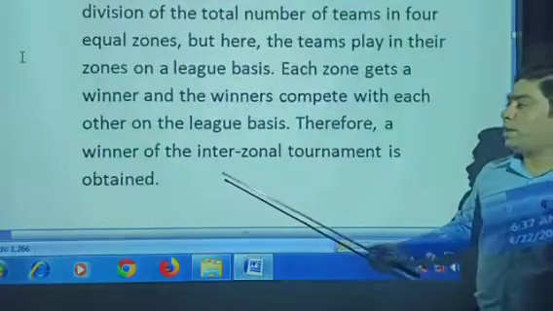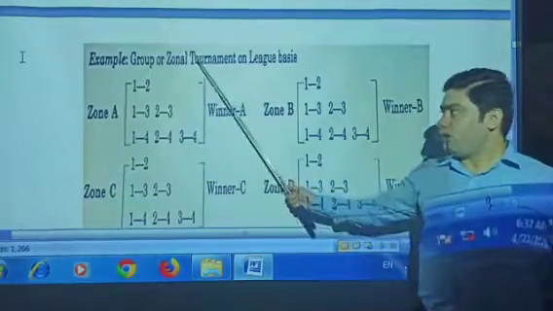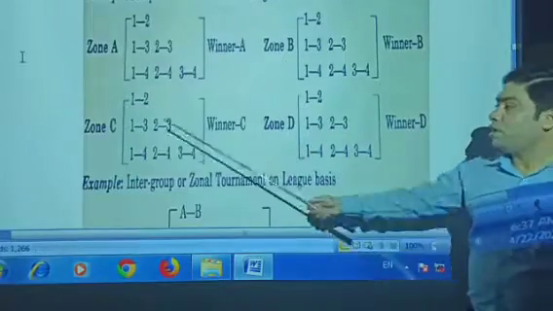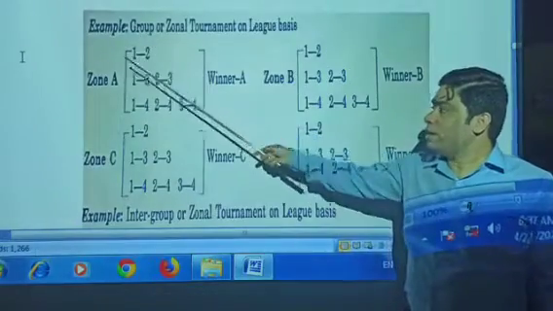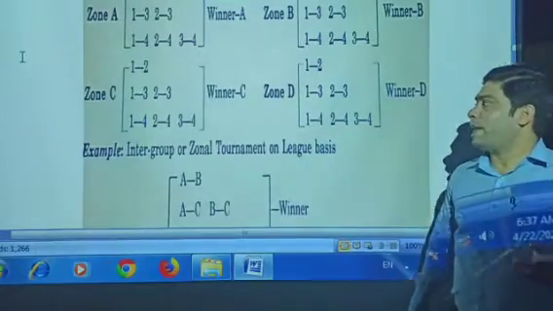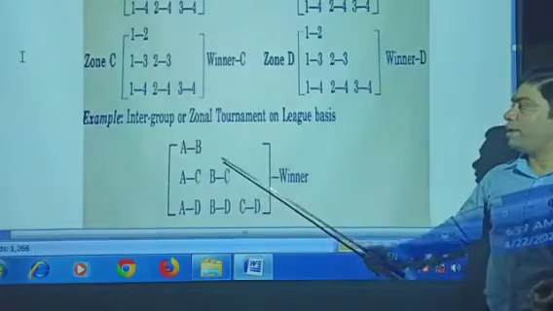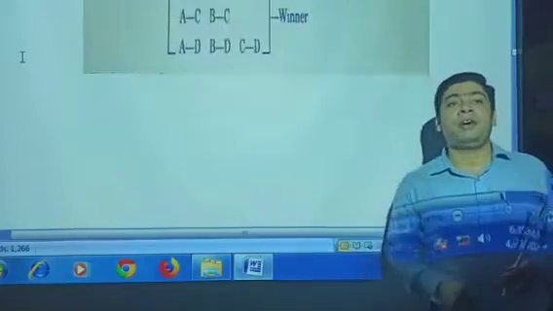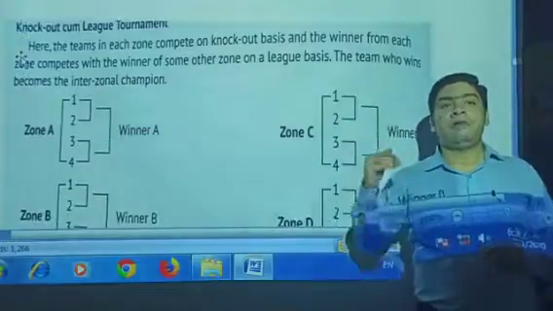After that, we look at the procedure. For example, a group or zone tournament on a league basis. Like here, zone A, zone B, zone C, zone D. Just see, team number one plays with the others, so 1, 2, 3 matches will be there, and every team plays likewise. After the winners of these zones, the inter-group or zonal tournament on a league basis takes place among A, B, C, D, and one winner will be decided according to their winning percentage. So this is our second part, the league come league tournament.